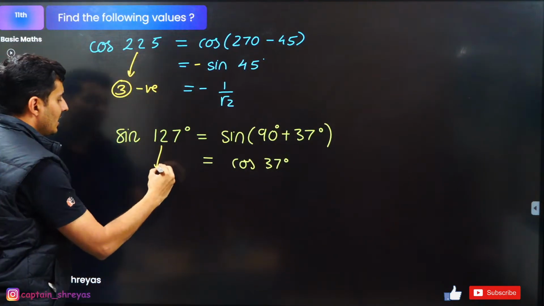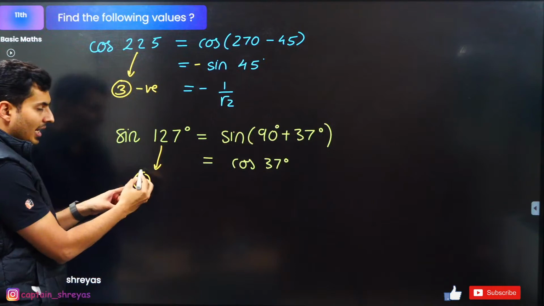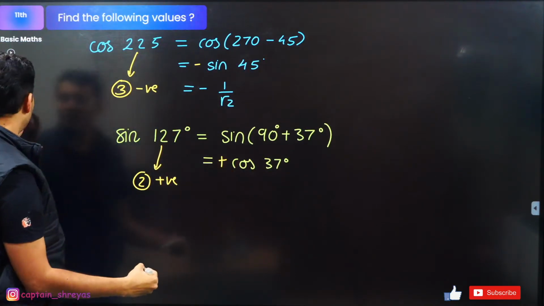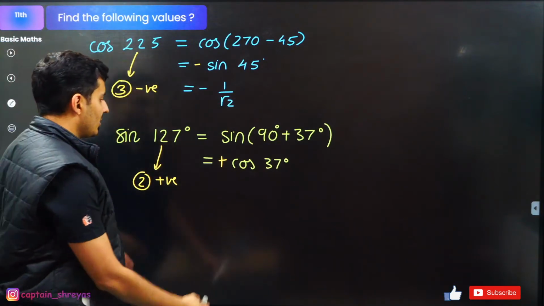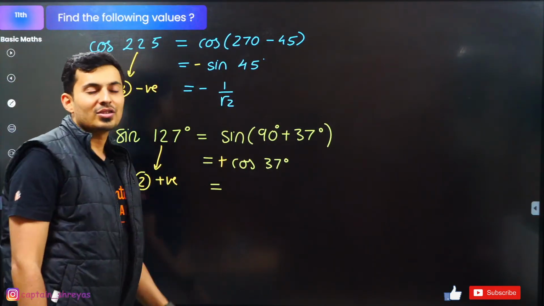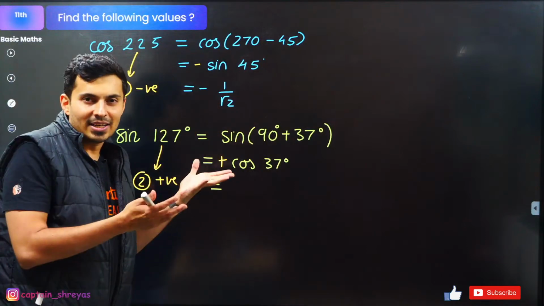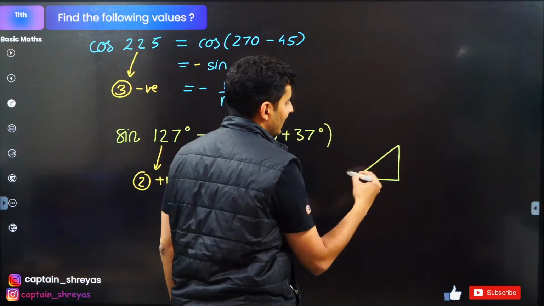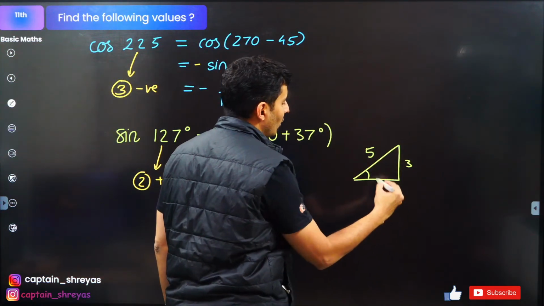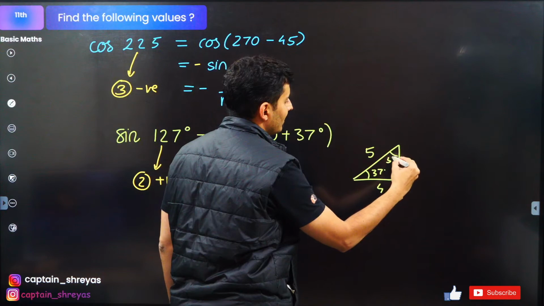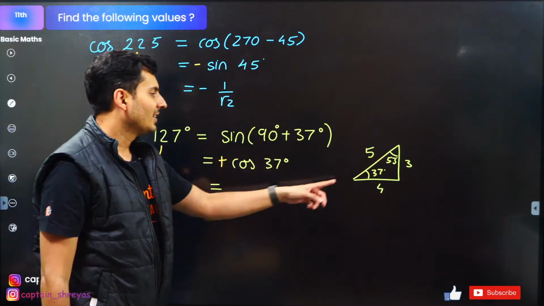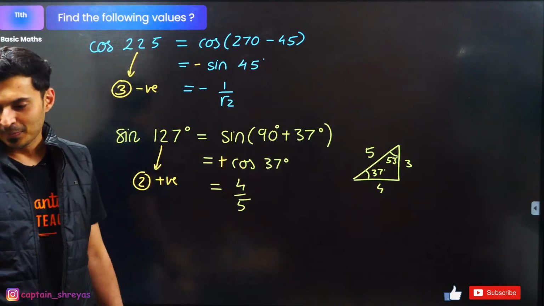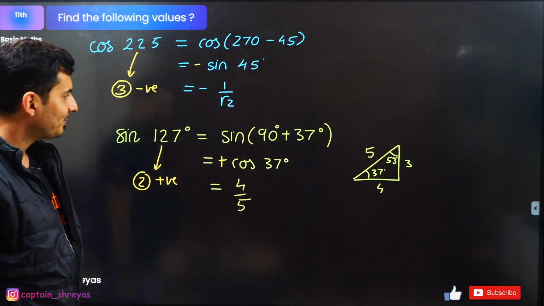127 degrees is in the second quadrant. In the second quadrant, all silver, sine is positive. So the answer will also be positive. So what is cos of 37, guys? Try to visualize that triangle in case you have forgotten. This is your 37. This is 5, this is 3, this is 4. This is 37, this is 53. Cos 37 is nothing but 4 by 5. So plus 4 by 5 is the answer.